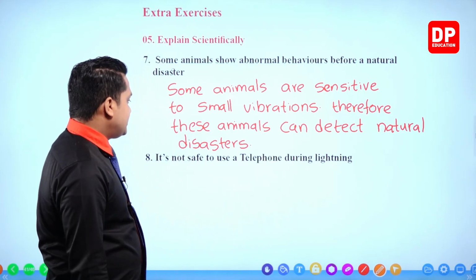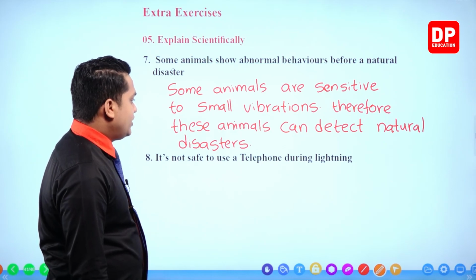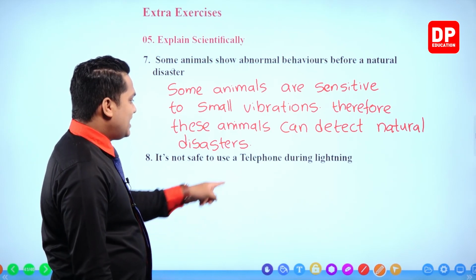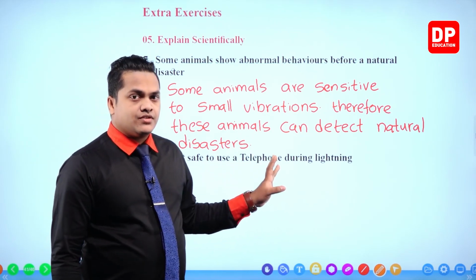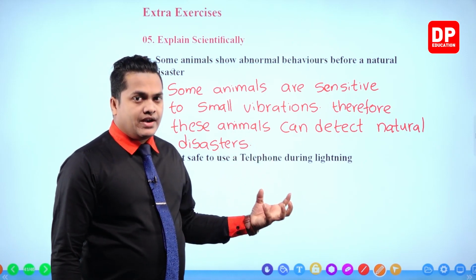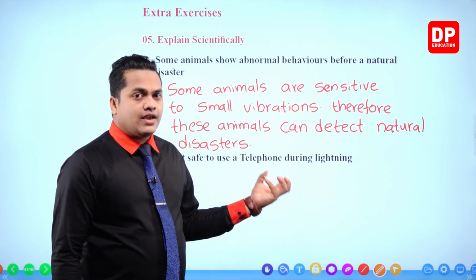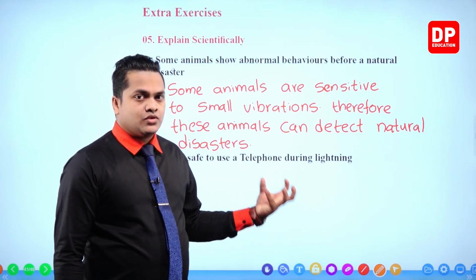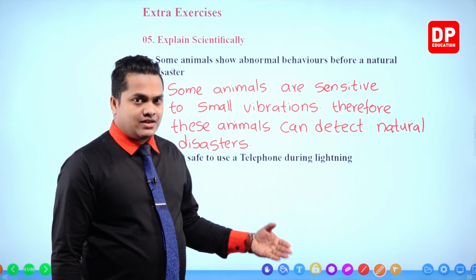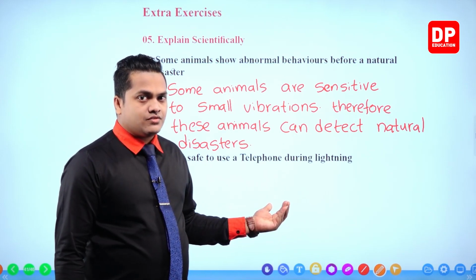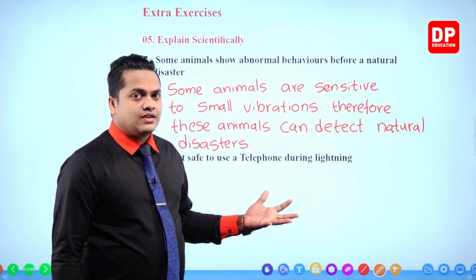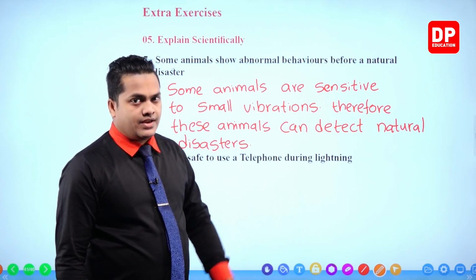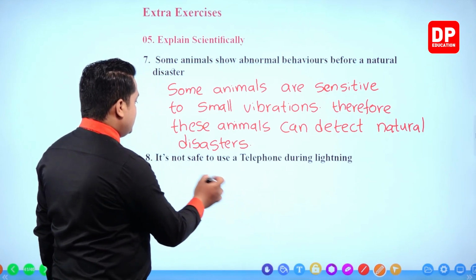Next one. It's not safe to use a telephone during lightning. So, telephone, not mobile phones, telephones. Telephones are operated with electrical cables or conducting cables. So, electricity is connected with the telephone. So, therefore, there is a high risk of getting electrocuted because of lightning. So, we can write the answer.